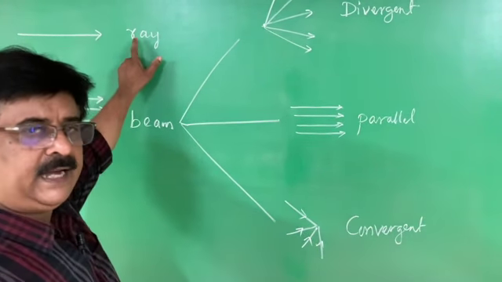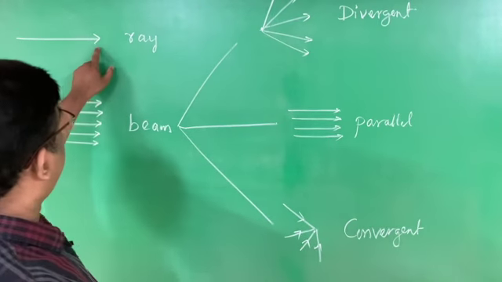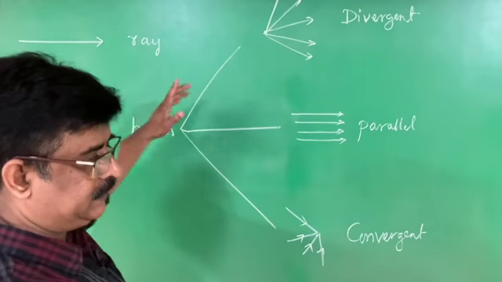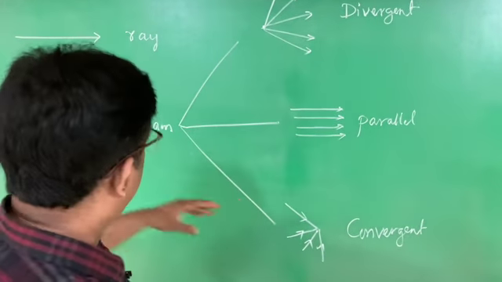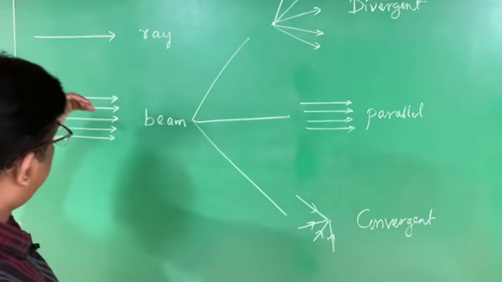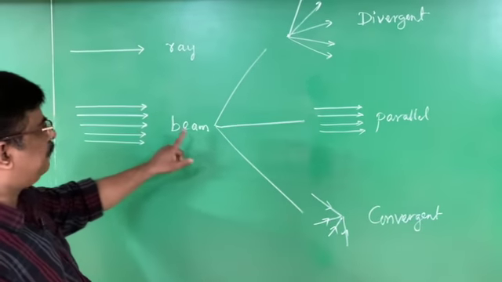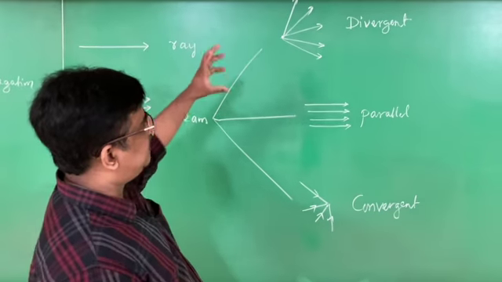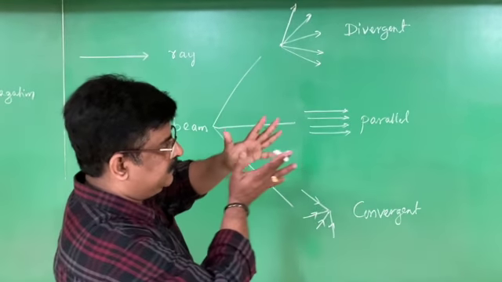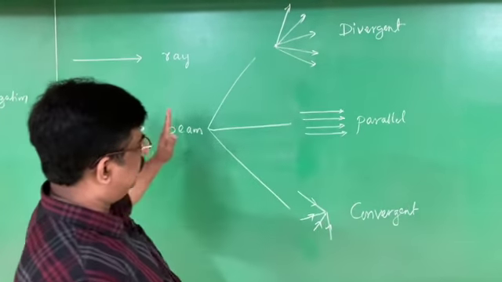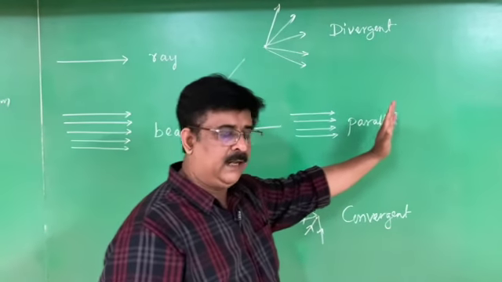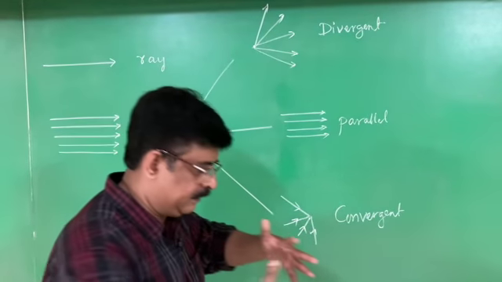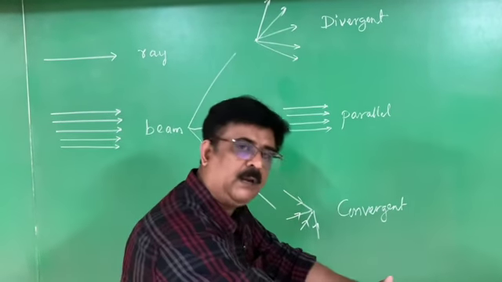You have to understand. Ray means what? A straight line with one arrowhead. The arrow shows the direction of propagation of the light rays. The collection of a number of rays constitutes a beam. There are three different types of beam. One is the divergent beam where light rays spread. Another one is the parallel beam of light, and the third one is the convergent beam of light where all light comes and focuses at one particular point.